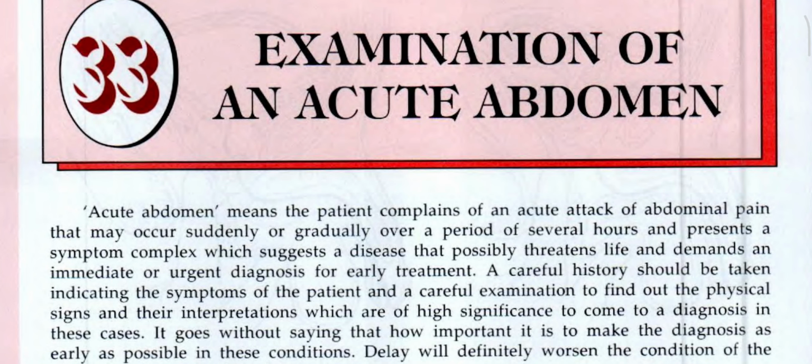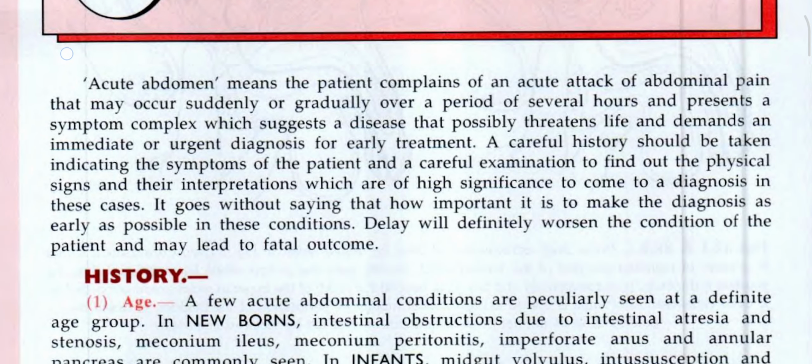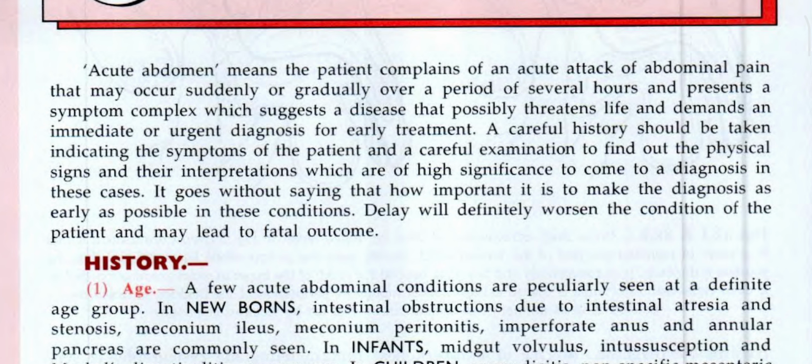Examination of an acute abdomen. Acute abdomen means the patient complains of an acute abdominal pain that may occur suddenly or gradually over a period of several hours and presents a symptom complex which suggests a disease that possibly threatens life and demands an immediate or urgent diagnosis for early treatment.